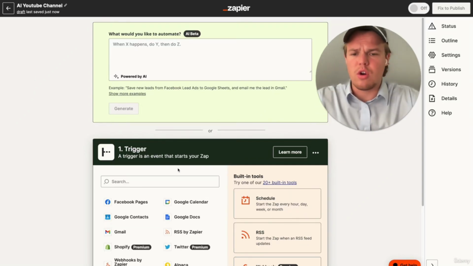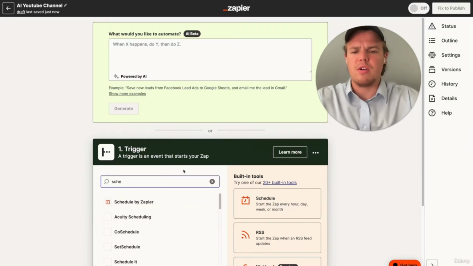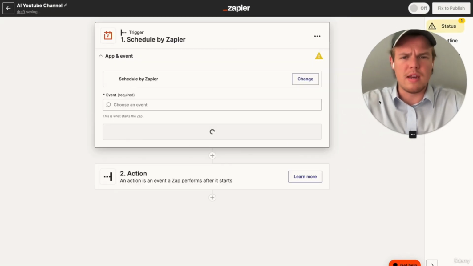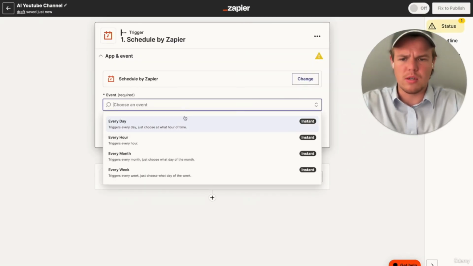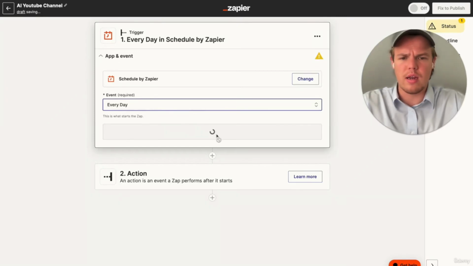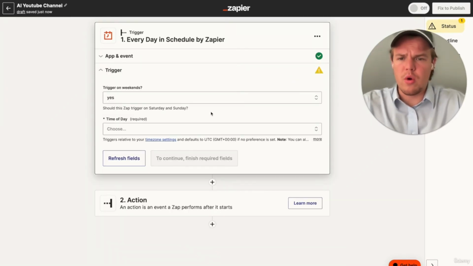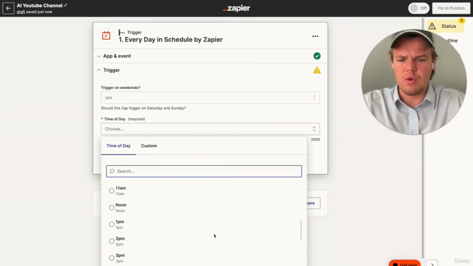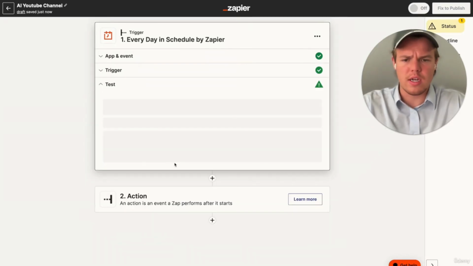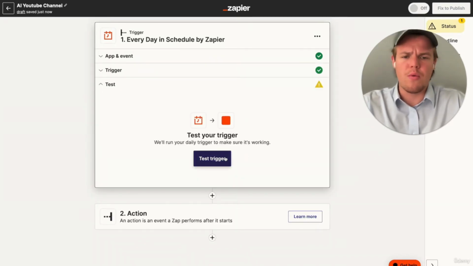Okay, to start off, we're going to start with a very simple trigger, which is going to be your scheduler. Like any good social media, we're going to make sure that we're always posting. And for our context, we're going to say every day. We're going to say continue. From here, we're going to say whether you want to trigger on weekends or not. We're going to say yes. And the time we're going to trigger is just going to be noon. Obviously, whatever context you want to use, go ahead and go with that. We're going to say test trigger.